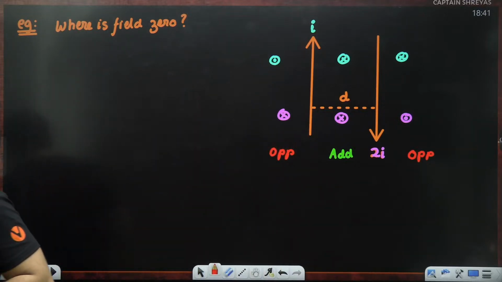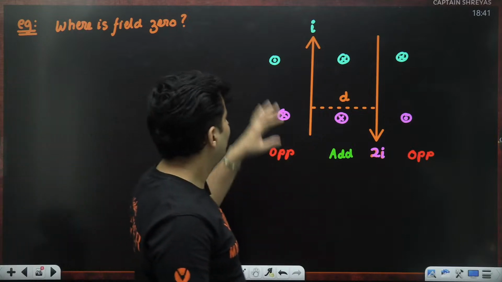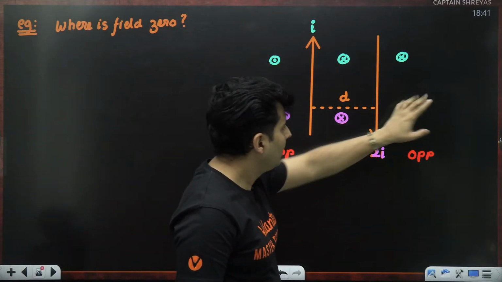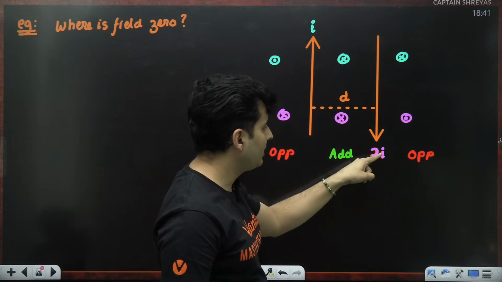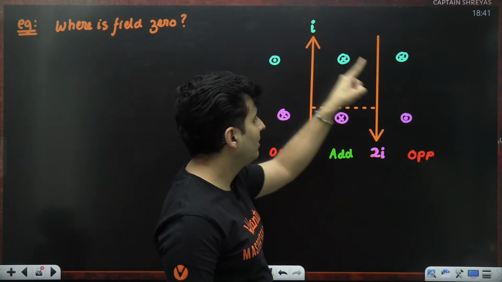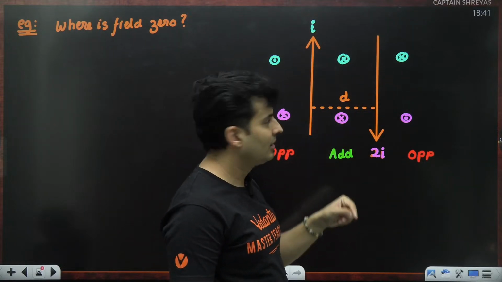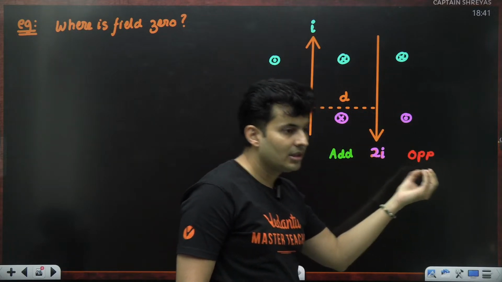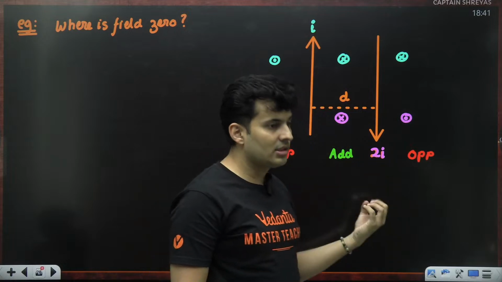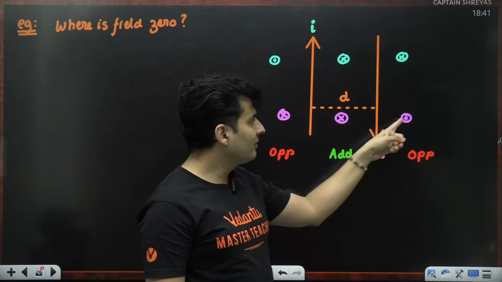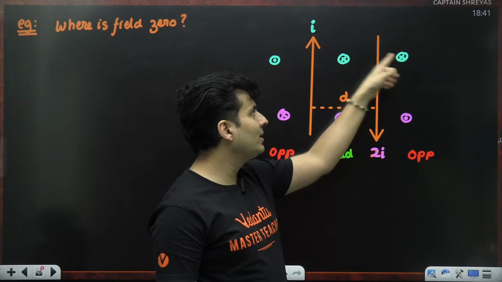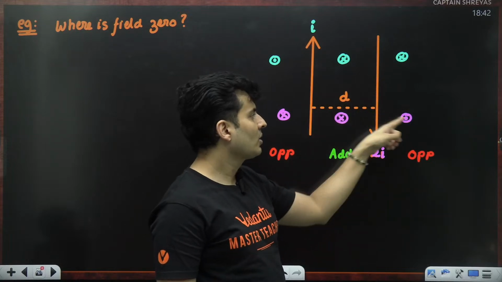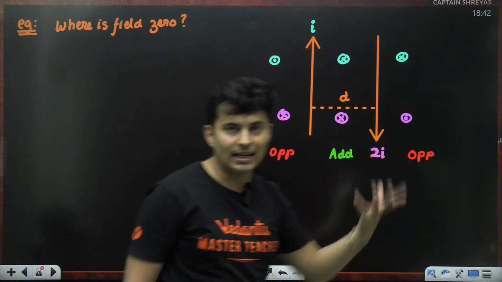So think about it. If I am over here, I am closer to the larger current and far away from the smaller current. 100% they will never ever cancel. If I am closer, distance is also less, current is also more, the field will be more. This will always be less than this one, so they will never be able to cancel.